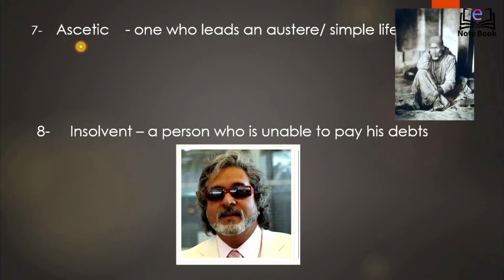The next word is ascetic. Ascetic is a person who leads an austere or very simple life. Now how to remember this? From ascetic you can remember the word acid. So a person who is consuming only acidic things or things which are not tasty, not flavorful, is said to be ascetic. So ascetic is one who leads a very simple life.